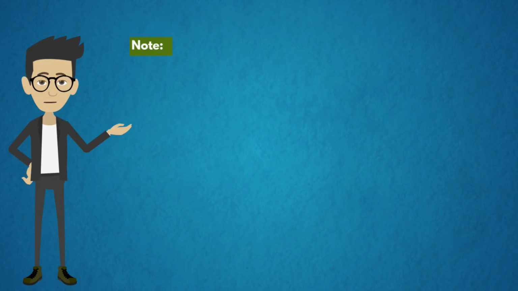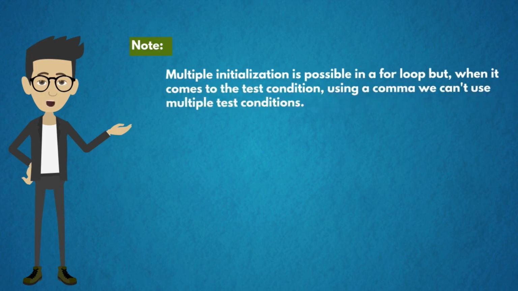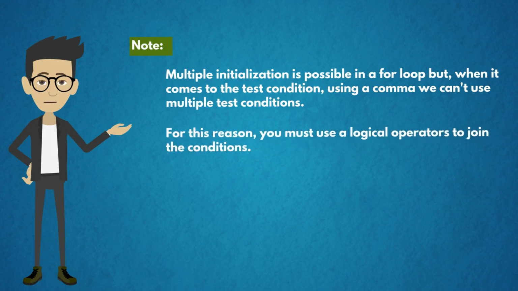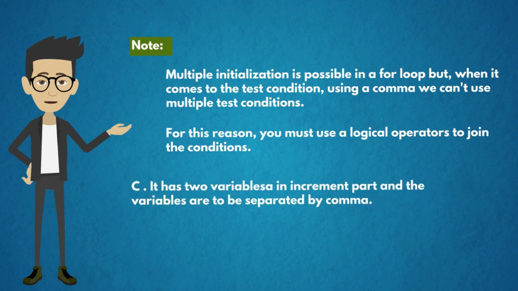The note point is, as in the previous slide, we analyzed that multiple initialization is possible in a for loop, but when it comes to the test condition, using a comma we can't use multiple test conditions. For this reason, you must use logical operators to join the conditions. In the previous example, we have used the AND operator. It has two variables in the increment part and the variables are to be separated by a comma.